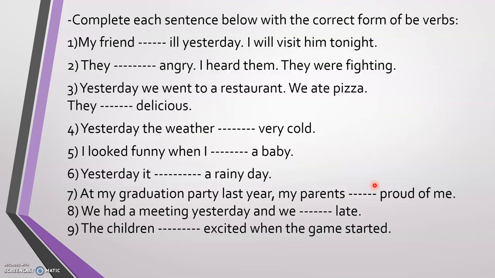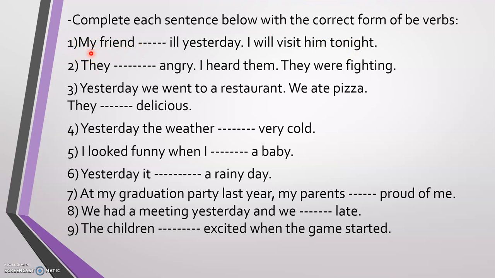Let's take a look at these examples. The question says we need to complete each sentence with the correct form of the be verbs. Number 1, my friend ill yesterday. I'm describing something in the past. Ill means sick. I will visit him tonight. So my friend, do we have a singular noun or plural noun?